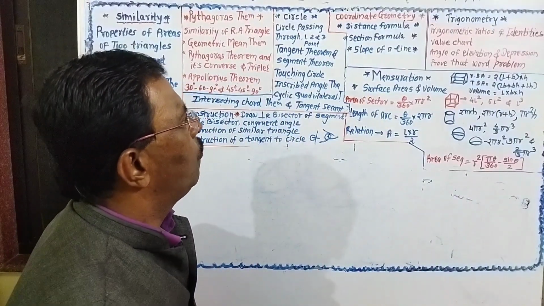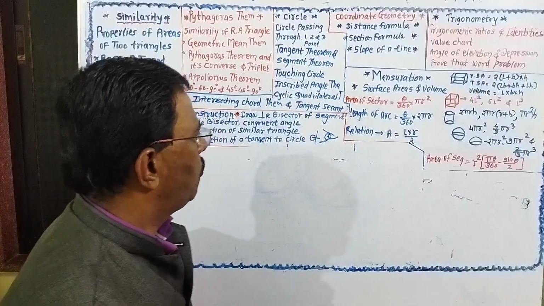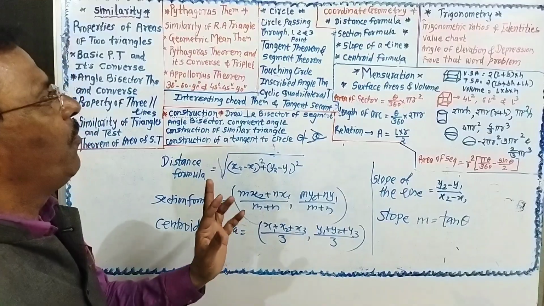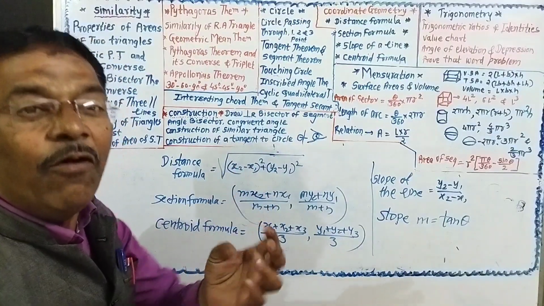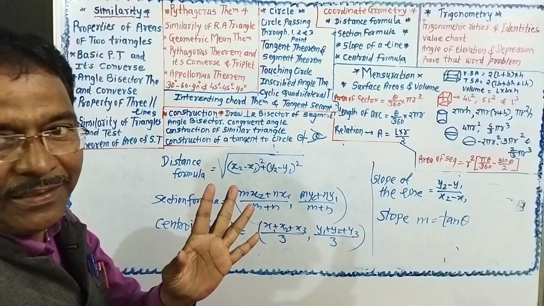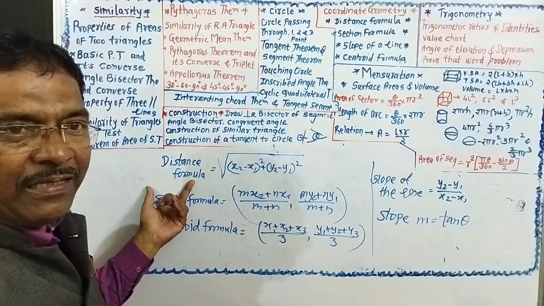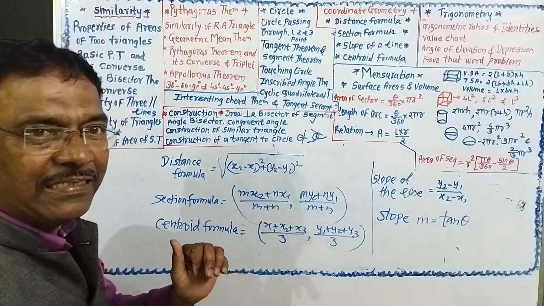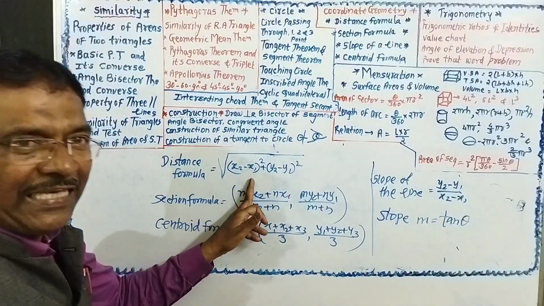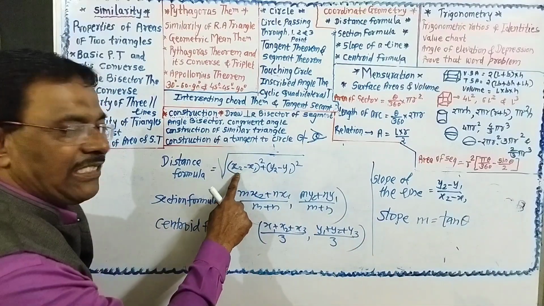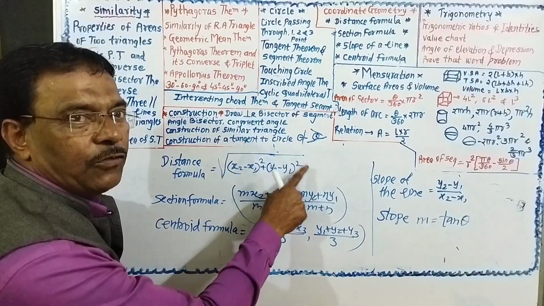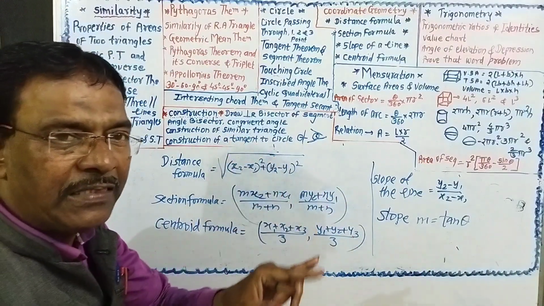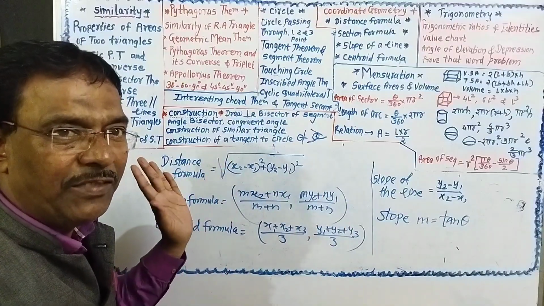Now we are going to the next topic. This is coordinate geometry. In coordinate geometry, only 4 formulas are important. The first one is the distance formula. If 2 points and their coordinates are given, we want to find the distance. The formula is the square root of (x2 minus x1) squared plus (y2 minus y1) squared. Depending on the 2 given points and their coordinates, we find the distance between them.